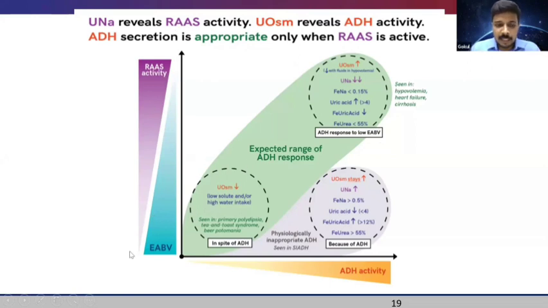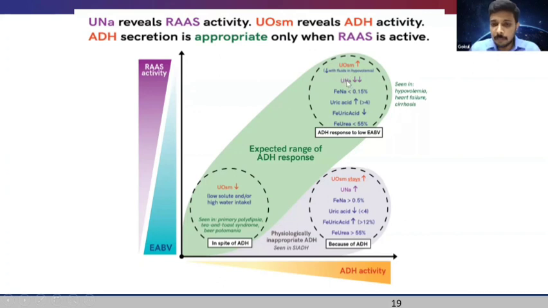And see this graph. Whenever there is reduction in effective arterial blood volume, or EABV, this RAS activity increases. And this is the condition. So when there is reduced EABV, ADH gets secreted. So this is an appropriate secretion of ADH in this condition. We can't directly measure the ADH level, so urine osmolality has to be taken as a surrogate marker of ADH. Whenever ADH increases, urine osmolality increases. So in this condition, urine osmolality increases so that more free water gets reabsorbed and a lot of concentrated urine gets passed.